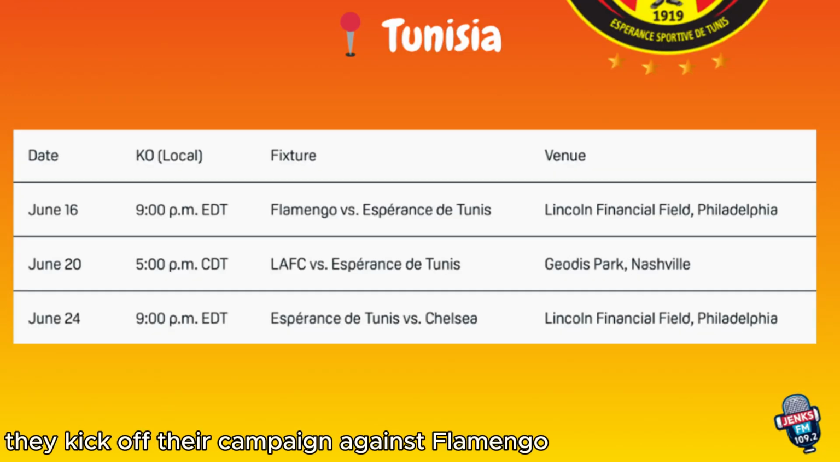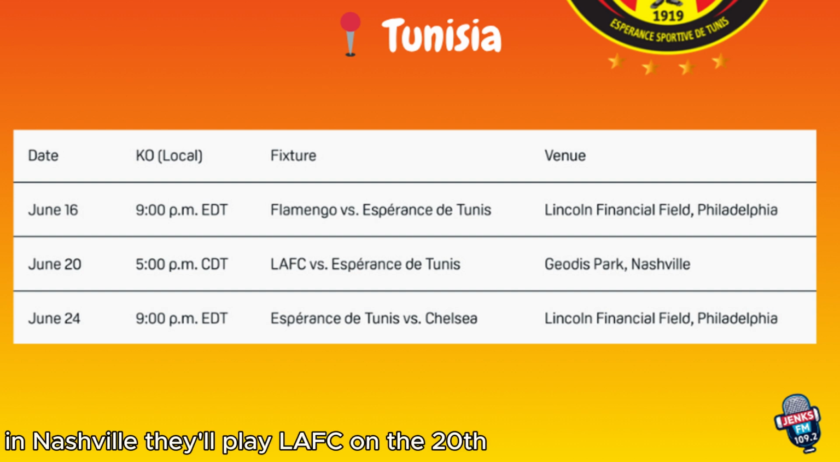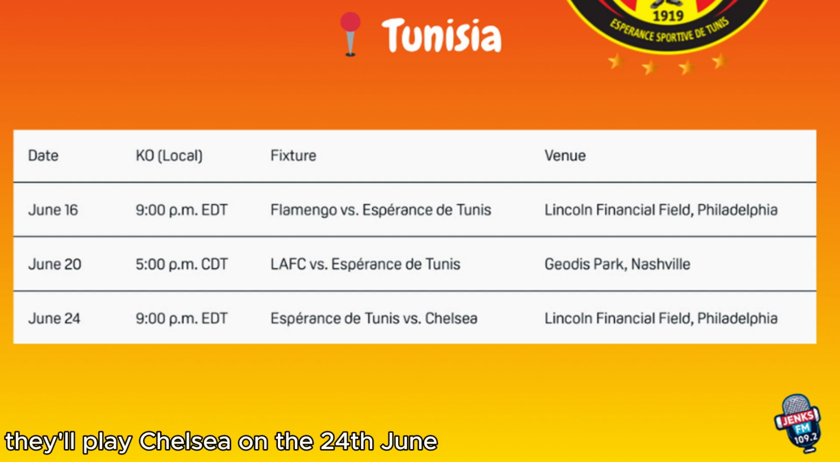Esperance de Tunis, they kick off their campaign against Flamengo in Philadelphia on June the 16th. In Nashville, they'll play LAFC on the 20th, and in Philadelphia, they'll play Chelsea on the 24th of June.